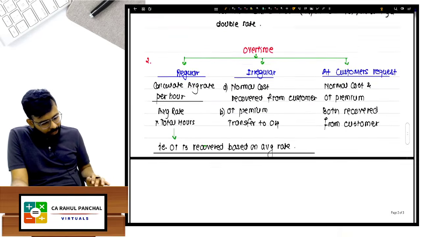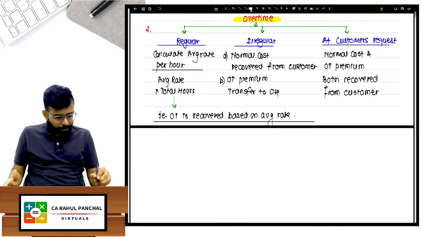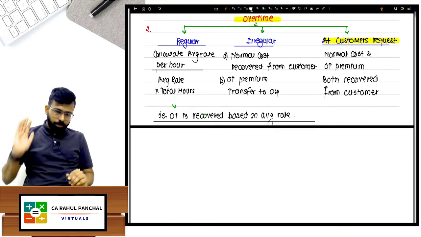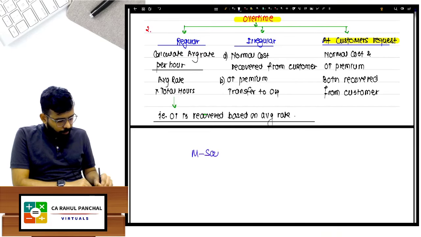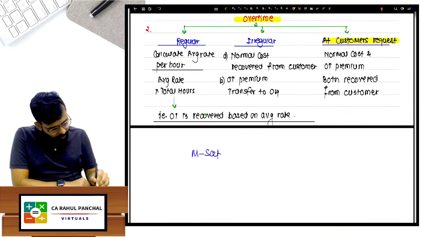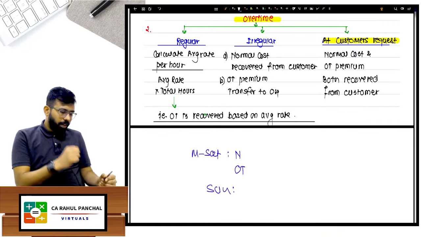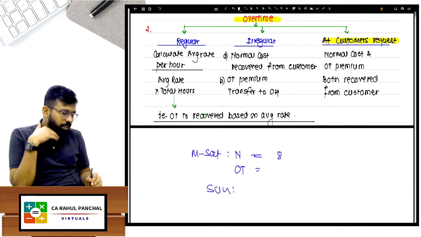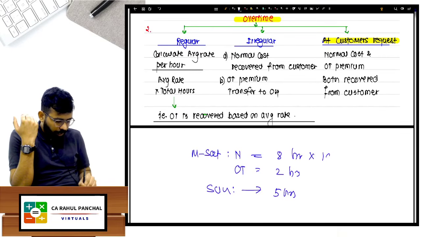There is one question. So now the last part is this overtime wala. There is the last question which was there. I used to do overtime. If I do the overtime and it is at the request of the customer, let us say I work on Monday to Saturday, then I work on Sunday. In Monday to Saturday there is normal hours, then OT, and then there is a Sunday wala part, holiday wala part. So here I work for 8 hours, let us say, then here I work for 2 hours extra, and on Sunday I came for 5 hours, let us say. So there are different rates: into 10 rupees, here I give 12, and I give 15 rupees for Sunday.